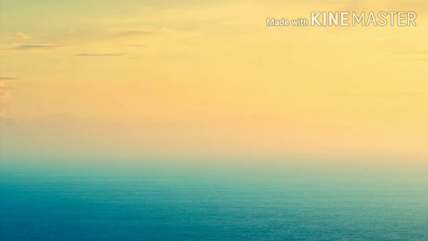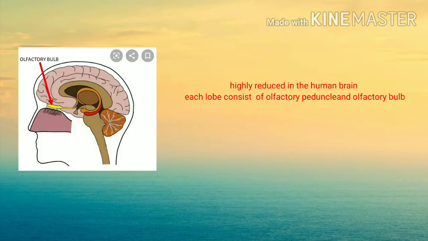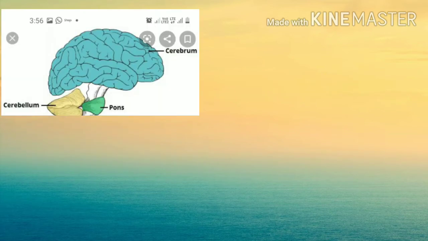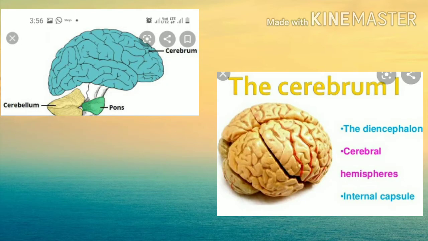The olfactory lobes are highly reduced in the human brain, and each lobe consists of the olfactory peduncle and olfactory bulb. Then the cerebrum is one of the largest parts of the brain, divided into right and left cerebral hemispheres. The corpus callosum is a thick band of nerve fibers which connects the two hemispheres internally. The outer surface of the cerebrum is called the cerebral cortex, and the inner part of the cerebrum is the cerebral medulla.